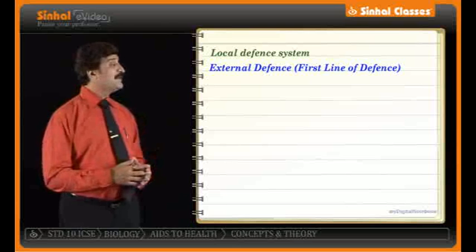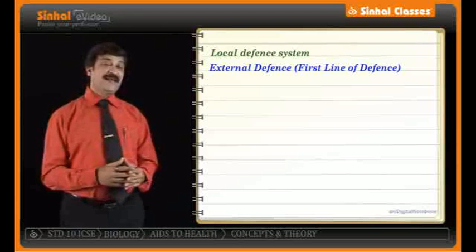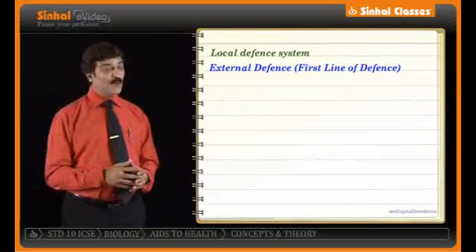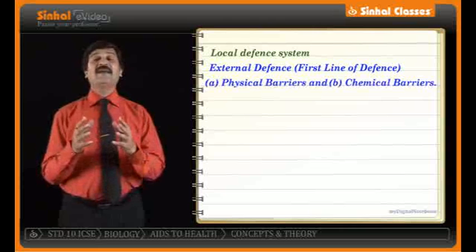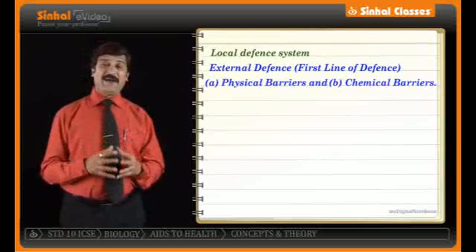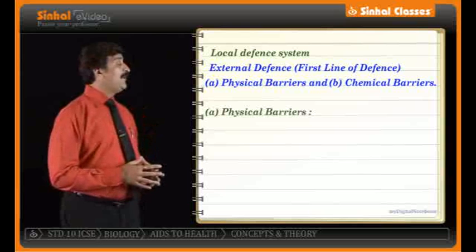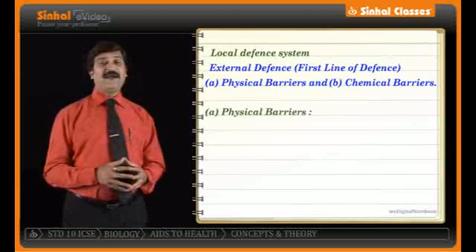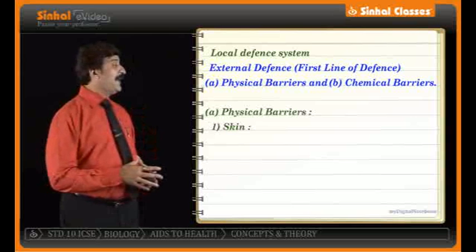In our body, what is this first line of defense which is there? We are going to categorize this in two parts. One is a physical barrier and second one is a chemical barrier. Let us see what is a physical barrier and what is a chemical barrier. On the monitor, we go with the first one. Physical barrier. The first physical barrier is skin. So let us see the role of skin. It has